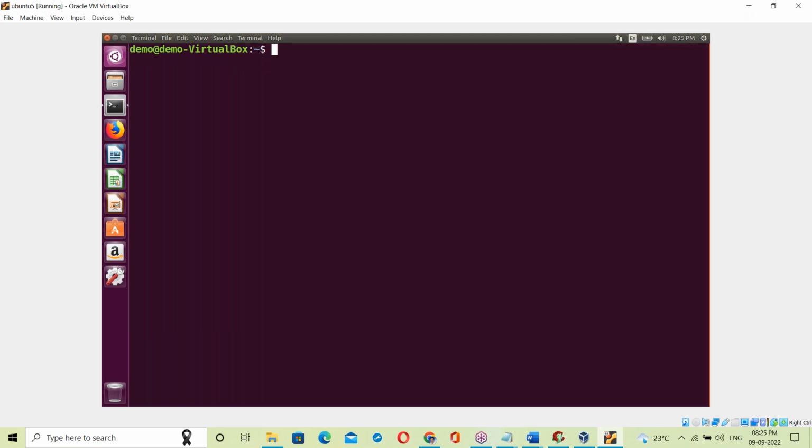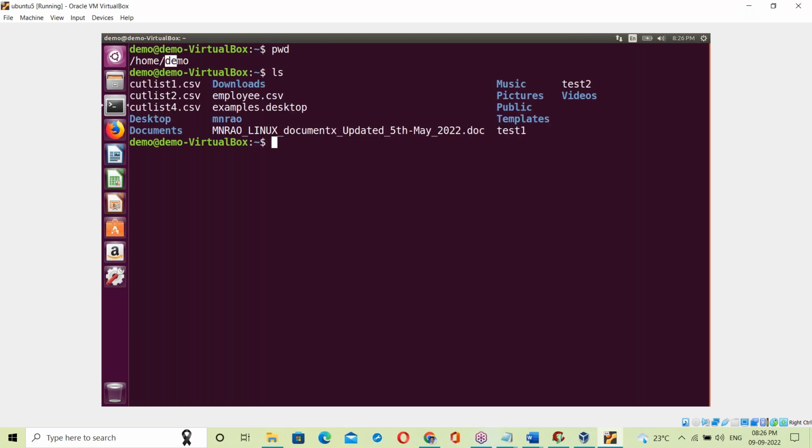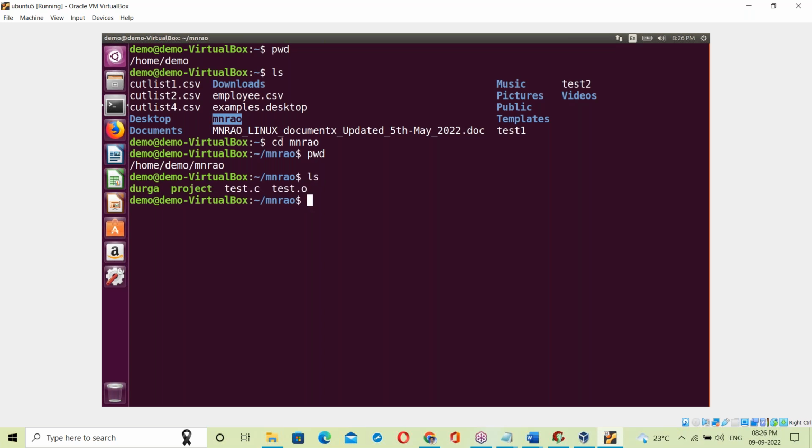This is the present working directory, home demo. ls lists what it contains; here is mnraw. cd mnraw changes the directory to mnraw. The present working directory is mnraw. ls.